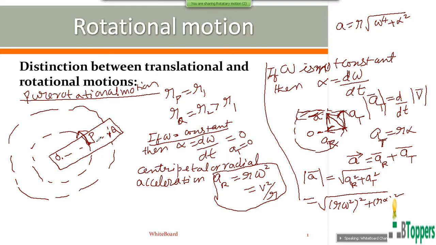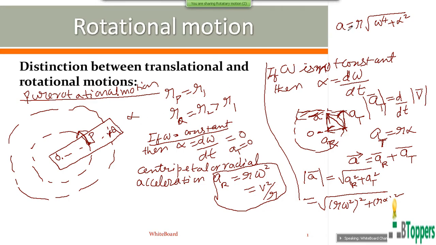So if you consider the rigid body performing pure rotational motion with an angular acceleration alpha, let us consider two particles P and Q situated at different radial distances R1 and R2 from the axis of rotation. At any particular instant, the values of omega and alpha will be the same for both the particles of the body.